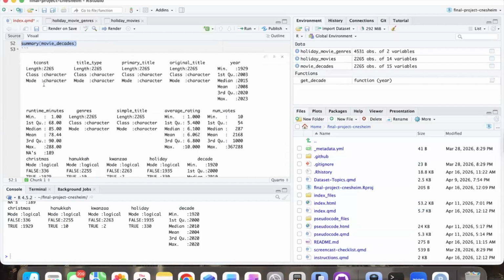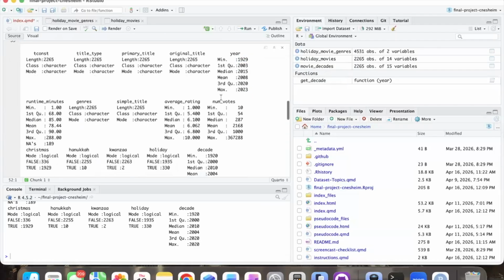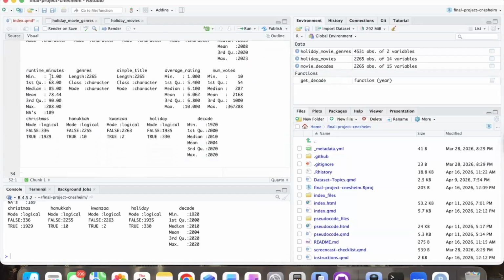So we have a character for the key. We have the title type, all that's characters. Okay, and then our year, our movies go from 1929 all the way until 2023. So not super current, but not that old either. And then our runtime minutes, our shortest movie is only 1 minute. So that's probably going to be an outlier later.